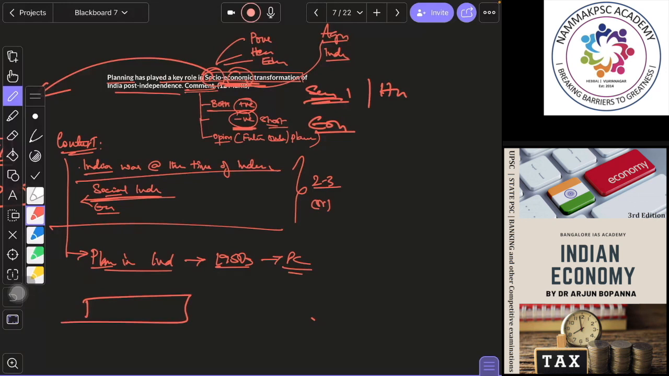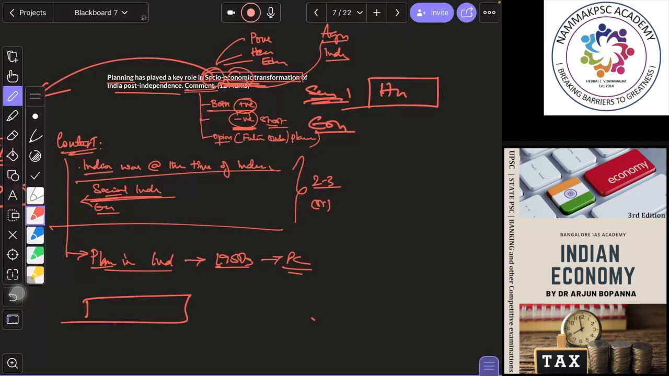Private sectors were not allowed to participate because this planning was mainly a socialistic model of economy. Therefore, there was no competition, resource efficiency was not there, economic inequalities and social injustice still prevailed, communal violence and other things, unemployment, regional imbalance, inflation. All these things are the shortcomings, and some data you will throw in to show the gravity of that situation.